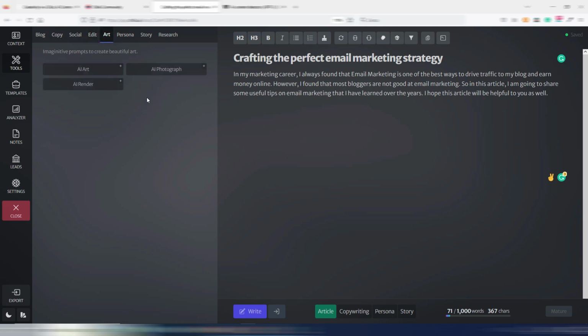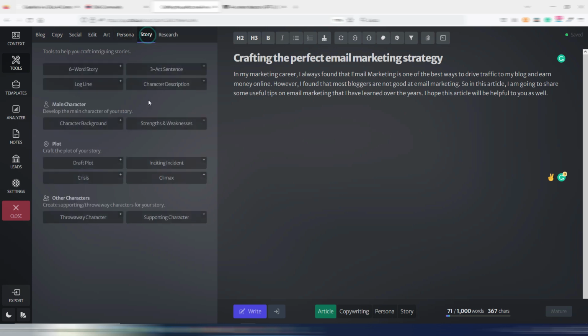You have art. This will not generate images, but prompts for generating images. You have persona, so to start a story, persona questions, content ideas. You have story. This is for storytellers, so maybe for writing books or something similar.